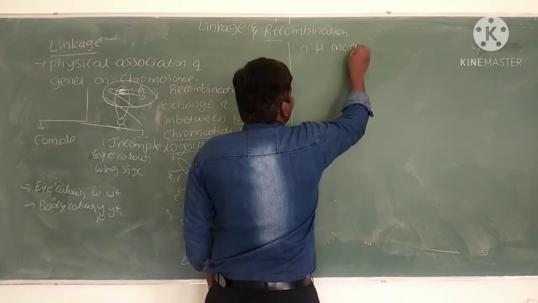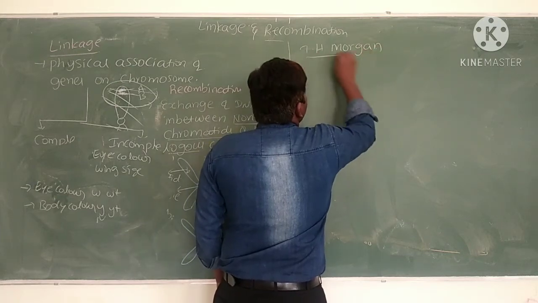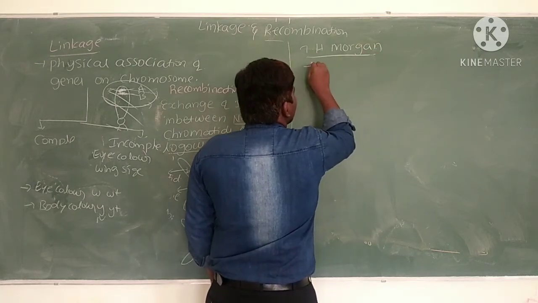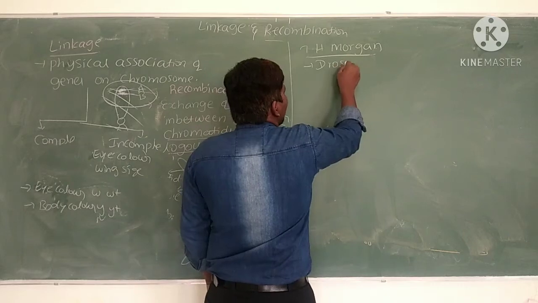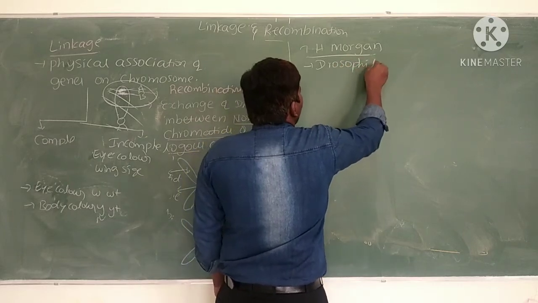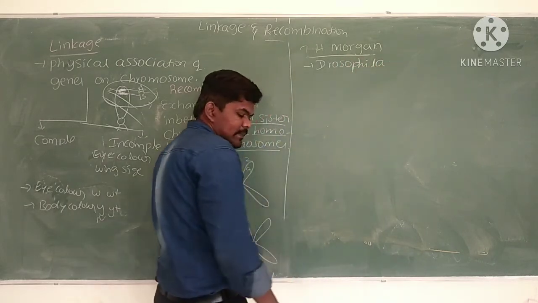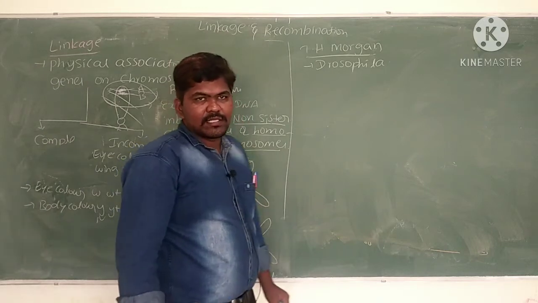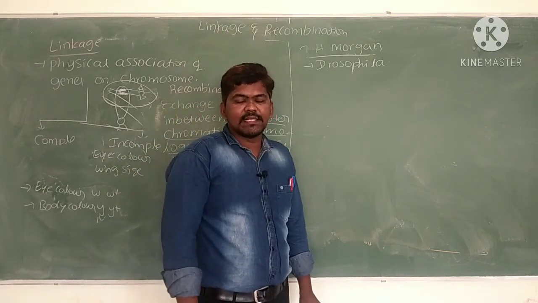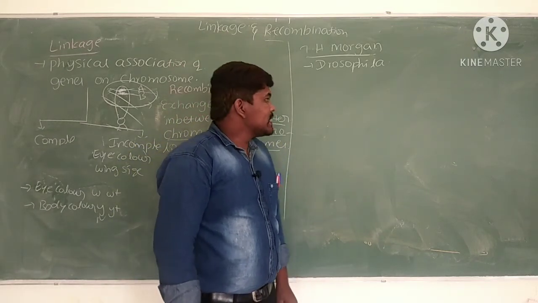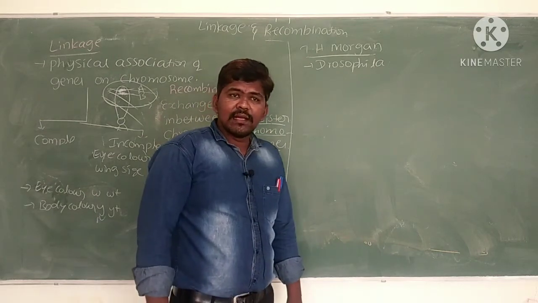T.H. Morgan is one scientist. He selected the animal Drosophila, also called fruit fly, for his experiments to observe linkage and recombination. Why did he select Drosophila?